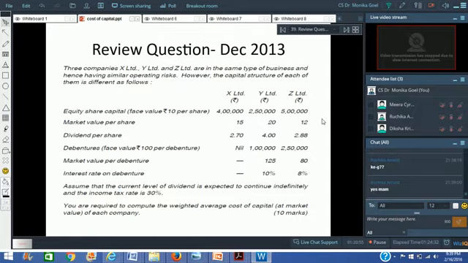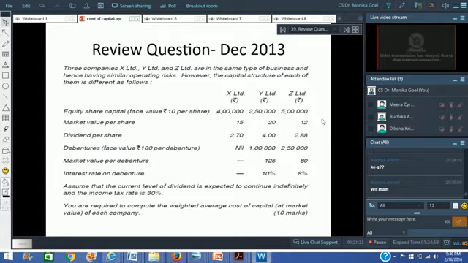Debentures face value is rupees 100. And you've got the debentures of 0 in X Limited, 1 lakh in Y Limited and 2,50,000 in Z Limited. Market value of debenture has also been given to you. Interest rate on debenture has also been given to you. Assume that the current level of dividend is expected to continue indefinitely and the income tax rate is 30%. You are required to compute the weighted average cost of capital at market value of each company.